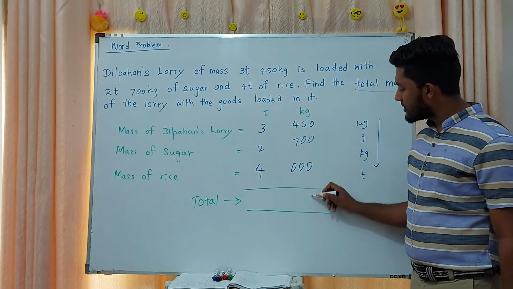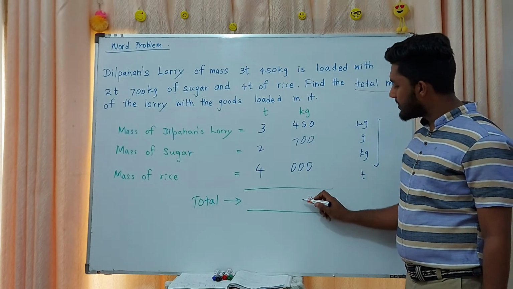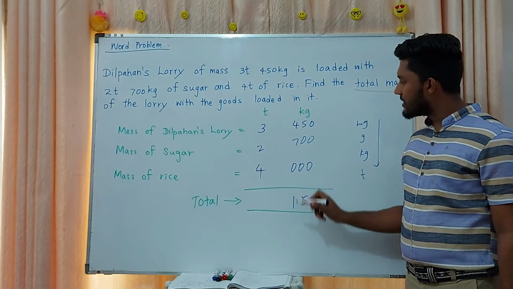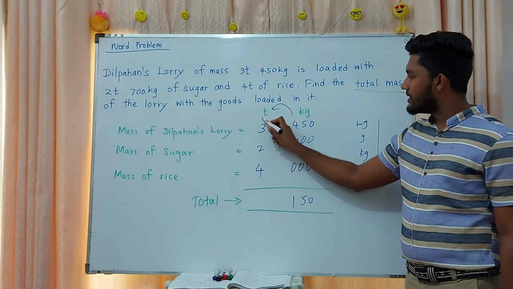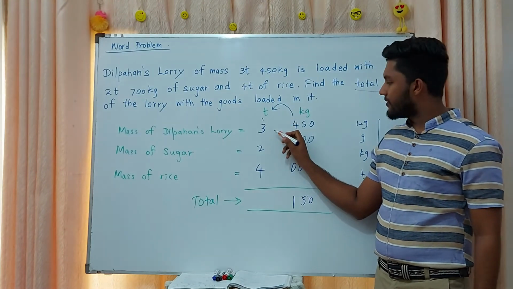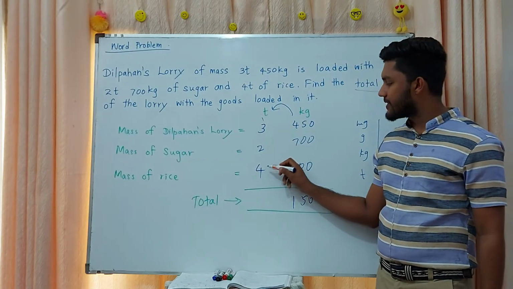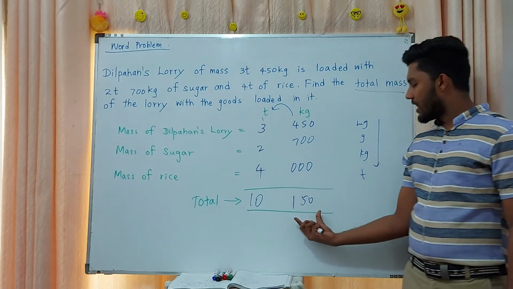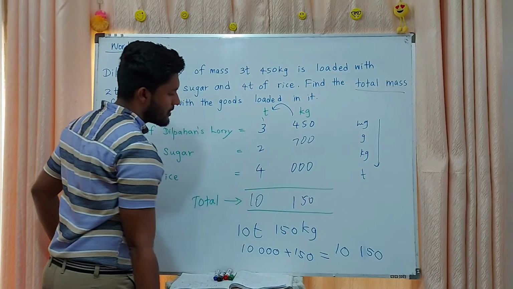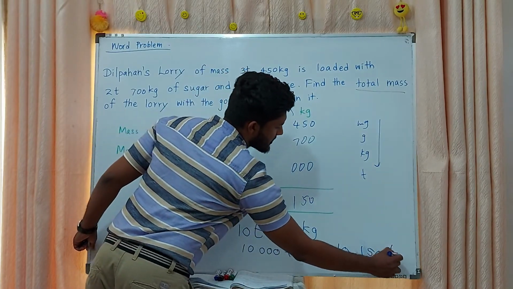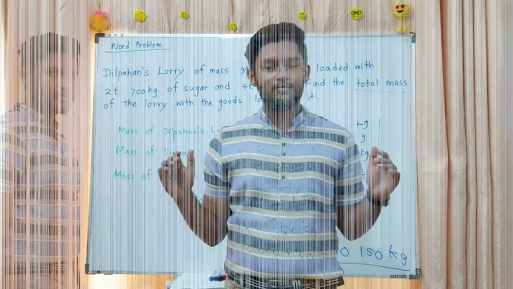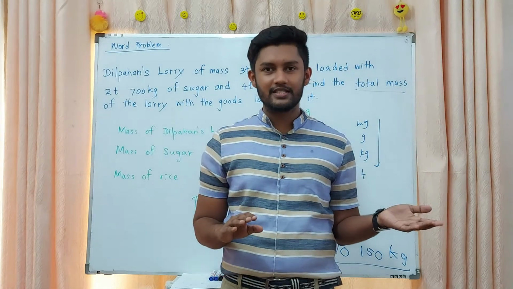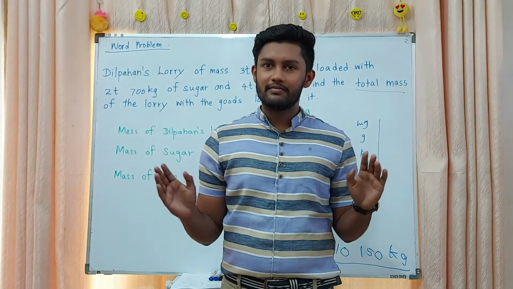Then here 0, 0, 5, 5, 4 plus 7, 11, 1 goes to the other side. 1 plus 3, 4, 4 plus 2, 6, 6 plus 4, 10. 10 ton and 150 kilogram. 10,150 kilograms. We learned many things about the mass and we solved many questions about mass.